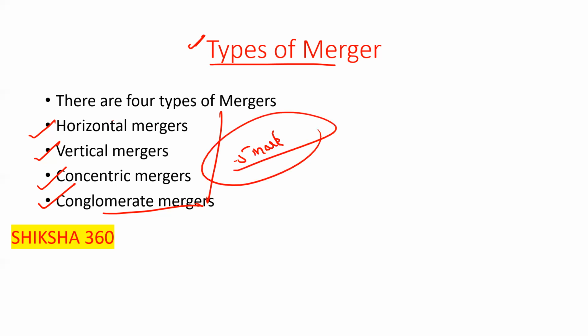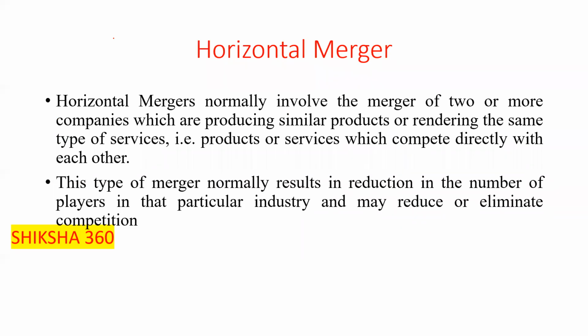This is a 0.5 mark question, basically any of the four mergers. First one is the horizontal merger, second one is the vertical merger, third one is the concentric merger, fourth one is the conglomerate merger. So now let's discuss all these mergers one by one. First one is the horizontal merger.